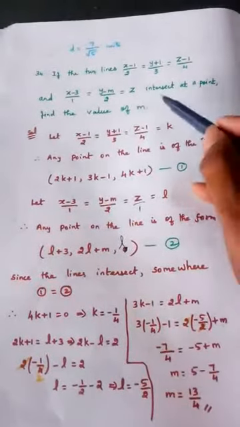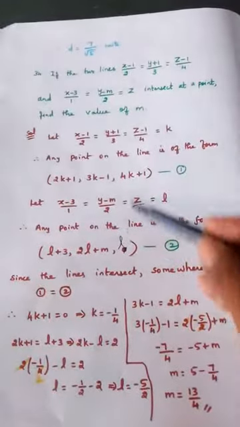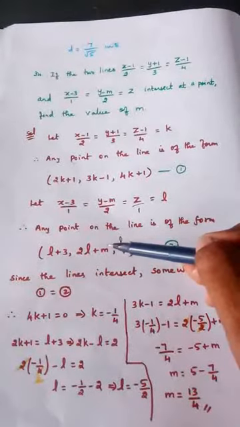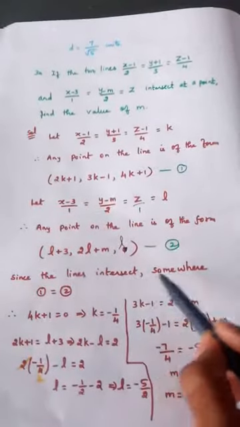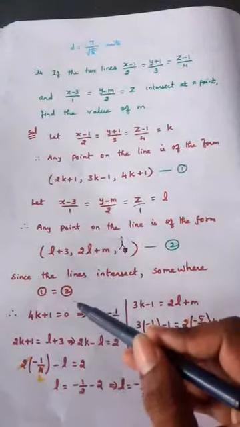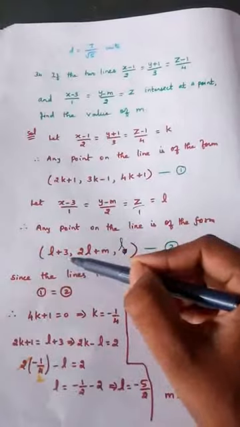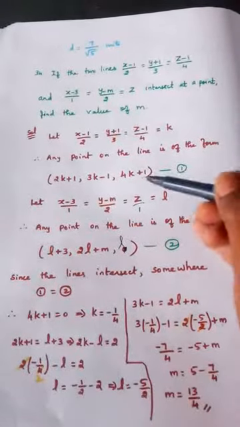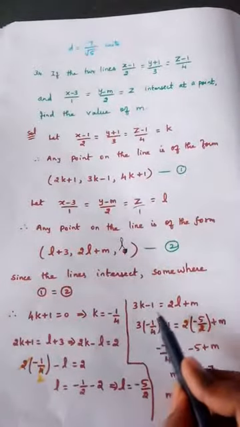Now since these two lines intersect, it is given that these two lines intersect, definitely somewhere these two points will be equal. At the meeting point, these two will be equal. So that is what I am writing. Since the lines intersect somewhere, the first equation will be equal to the second equation. So what am I going to write? First I am equating 2k plus 1 equal to L plus 3. Second, 3k minus 1 is equal to 2L plus M. That is what I have written here.